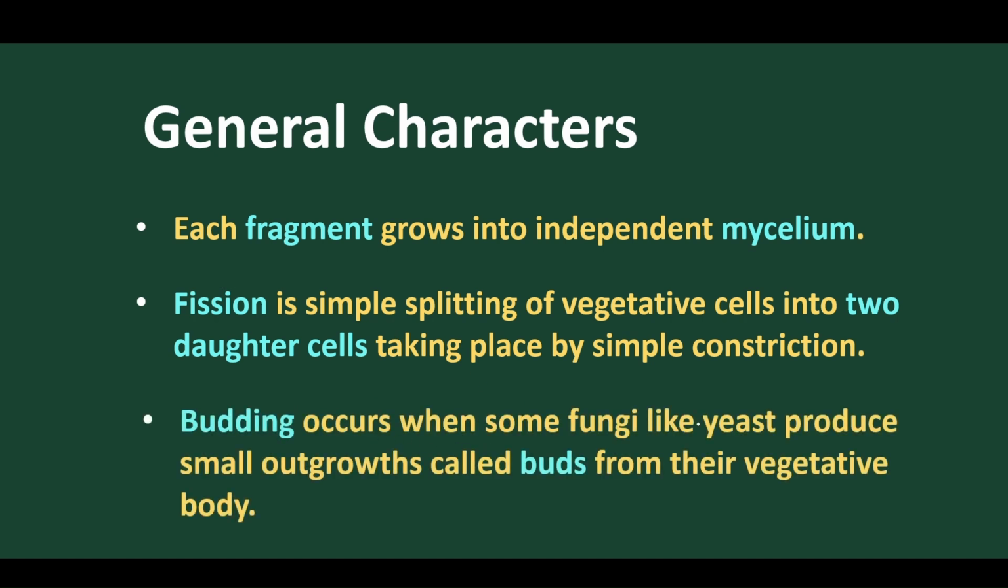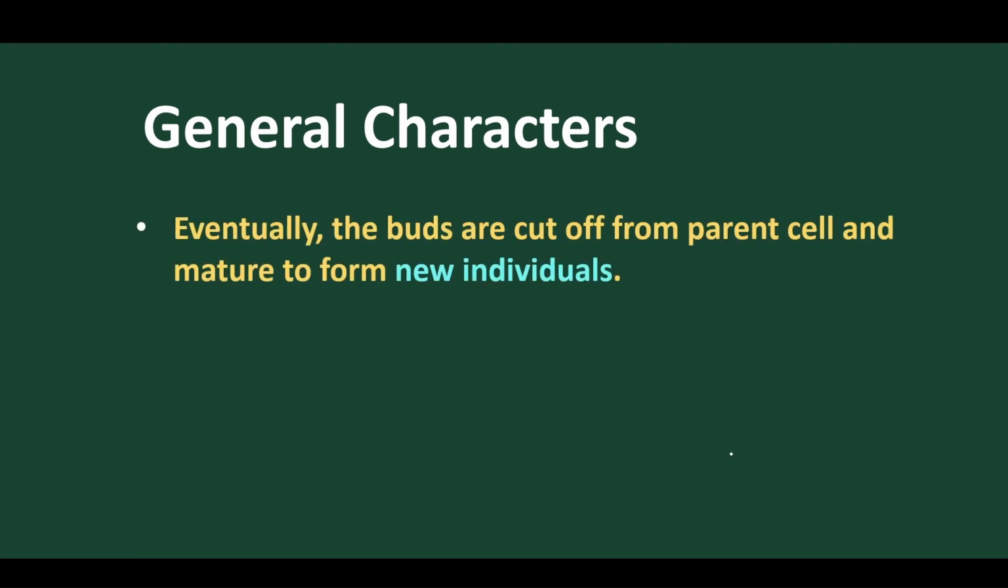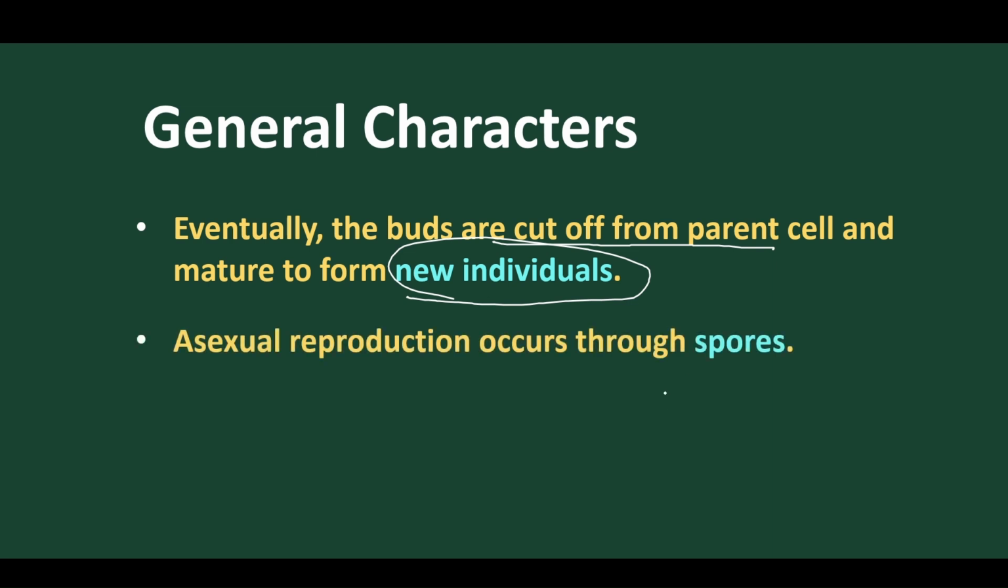Budding is mostly present in the fungus yeast, where the parent structure gives out a bud. So this is the bud and this is the parent. When favorable conditions come, the bud gets detached from the parent and then develops into a new vegetative mycelium. So the bud is cut off from the parent cell and develops into a new individual. Vegetative reproduction is mostly by fragmentation, fission, and budding.